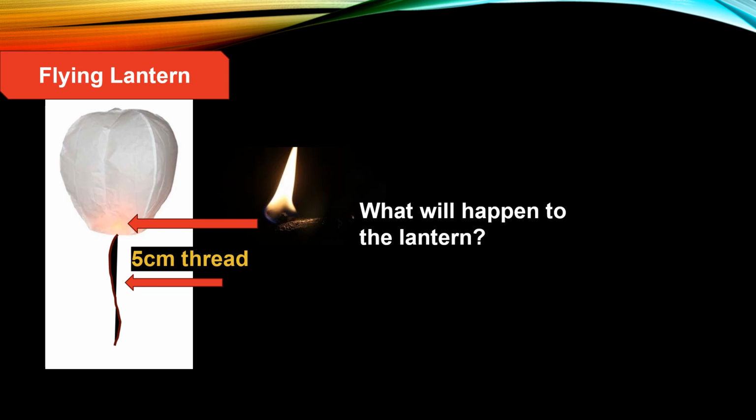Now if we take a flying lantern and tie about 5 cm thread to it and light the candle placed in the flying lantern, what will happen to the lantern? The flying lantern will start ascending immediately after the candle was lit. And why would this happen?